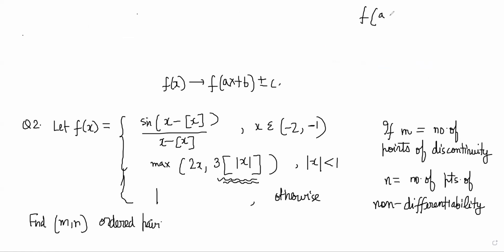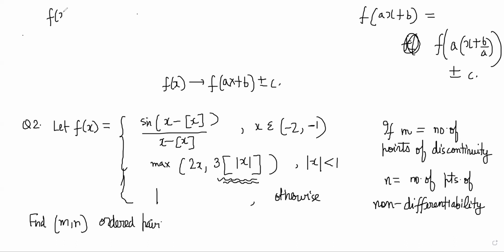f of ax plus b is the same thing as f of, say, a times x plus b by a, right? Yes sir. And there is a plus minus c at the end, right? Yes sir. So what will I do first? So I will take my f of x graph and I'll find first f of x plus b by a,